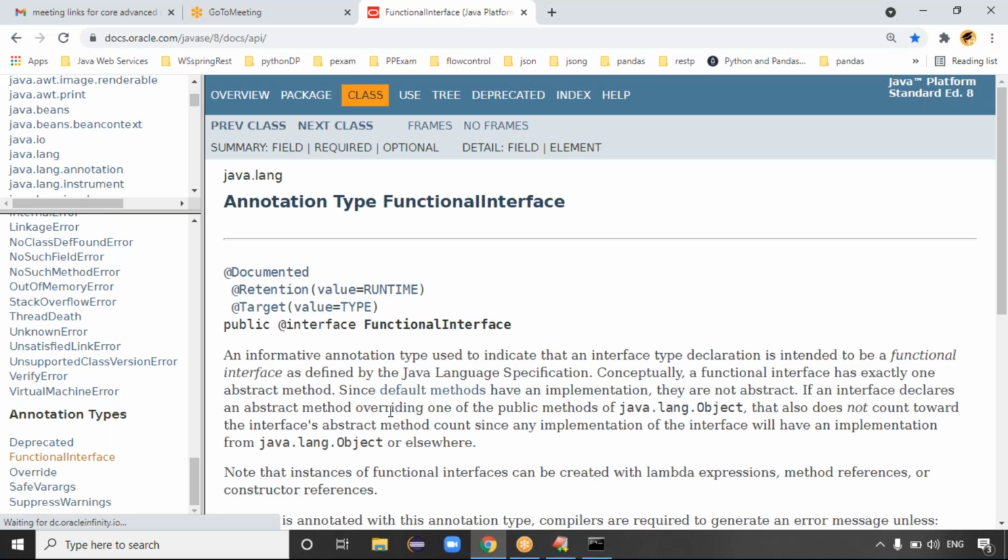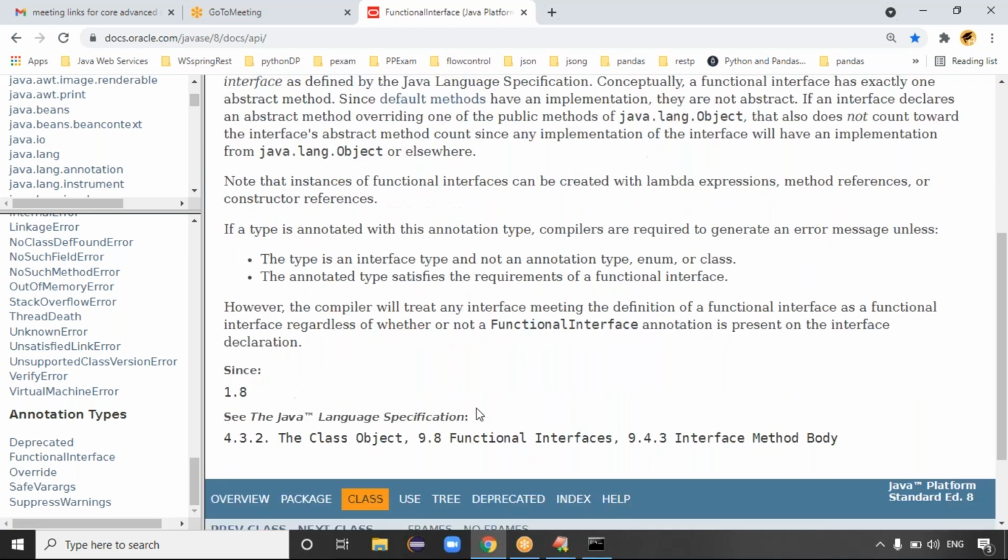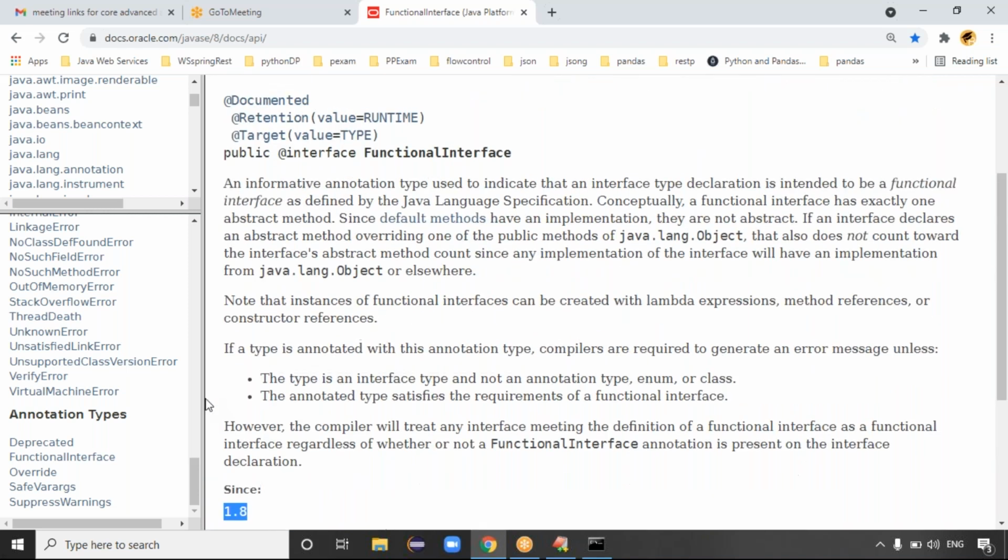See here you can see the code. The retention is runtime and the target is only type. It means the functional interface annotation is applied only at interface level, right? It can be applied at only the interface level. That's why the target is type. Which version is it from? It is from the 1.8 version, right?